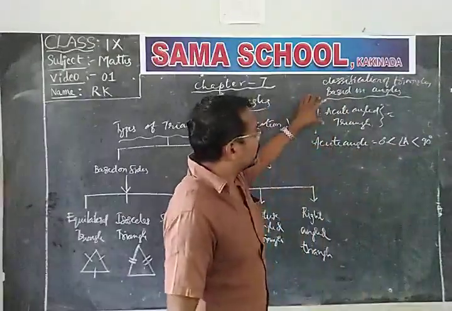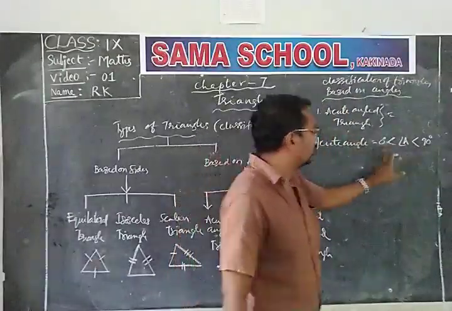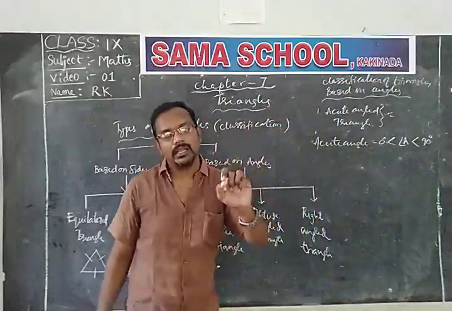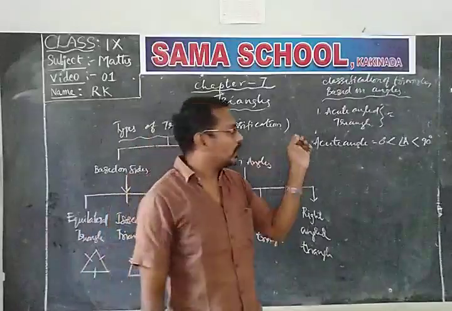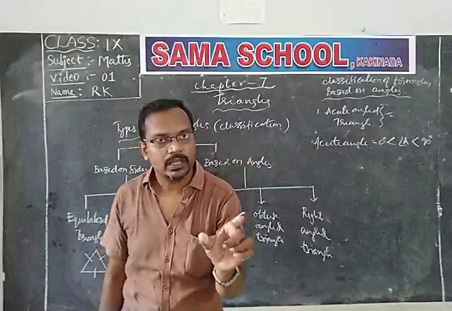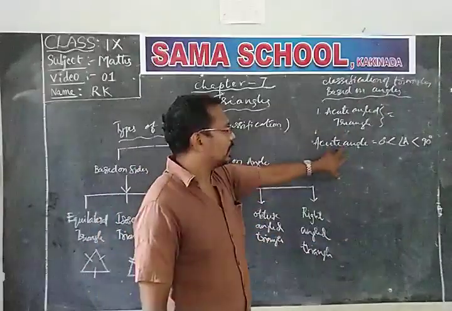So the type of angle which is between 0 and 90 degrees is called an acute angle. That means an acute angle is more than 0 degrees and less than 90 degrees.